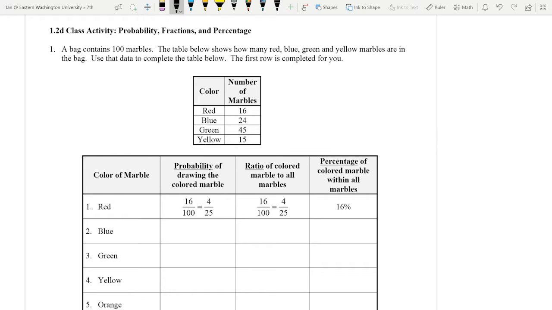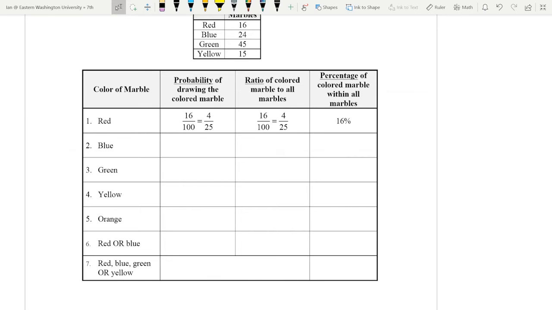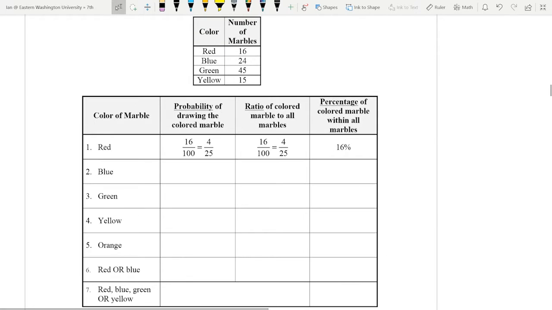So, a bag contains 100 marbles, and the table below shows how many red, blue, green, and yellow marbles are in that bag. So you guys need to use that data to complete this table. And this first row is already completed for you. I'm going to do 4 of these, and you guys are going to fill out the rest, okay? So it's talking the probability of drawing the colored marble. What it means is how many are there out of the full amount.